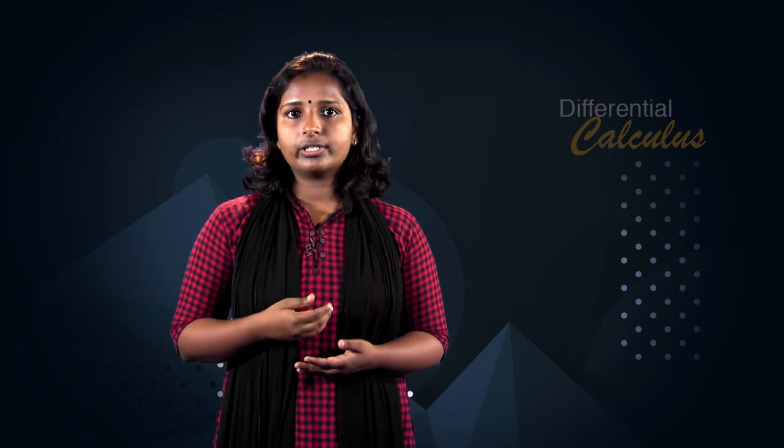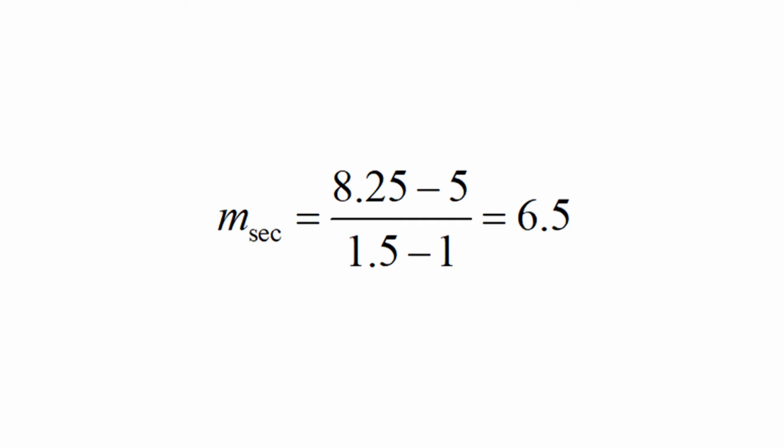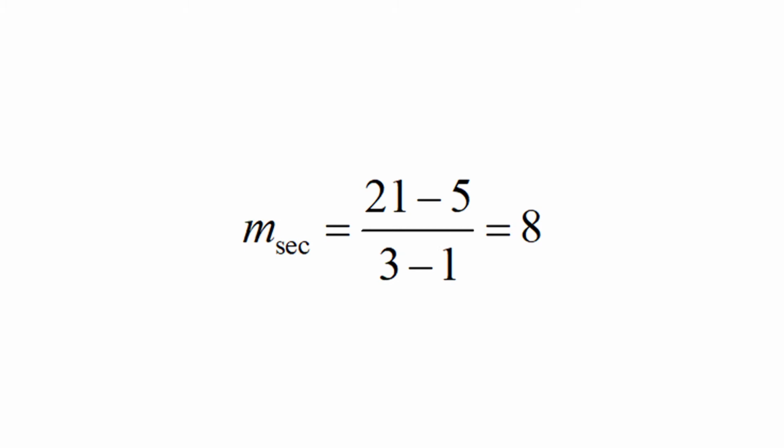The secant line through P and Q = (1.5, f(1.5)) = (1.5, 8.25) has slope m_secant = (8.25 − 5) / (1.5 − 1) = 6.5. The secant line through P and Q = (3, f(3)) = (3, 21) has slope m_secant = (21 − 5) / (3 − 1) = 8.